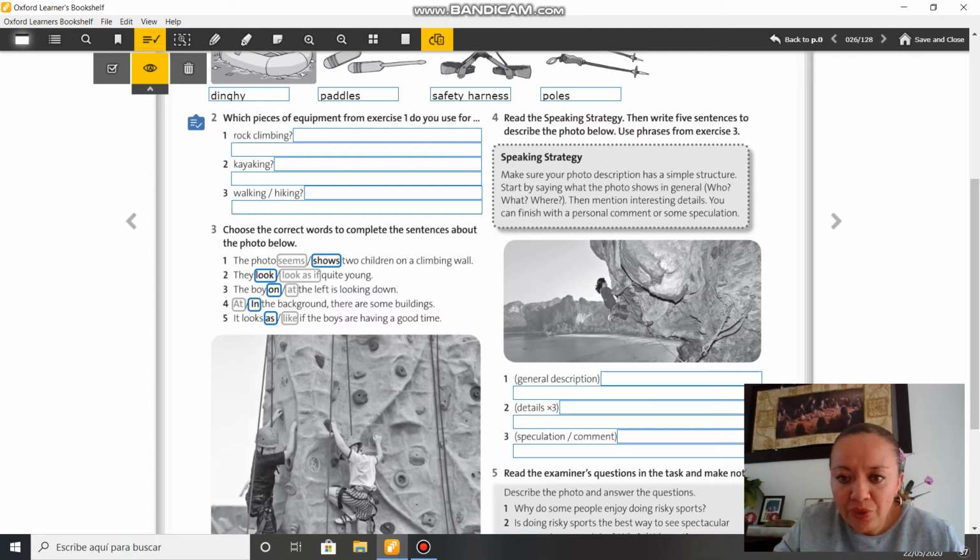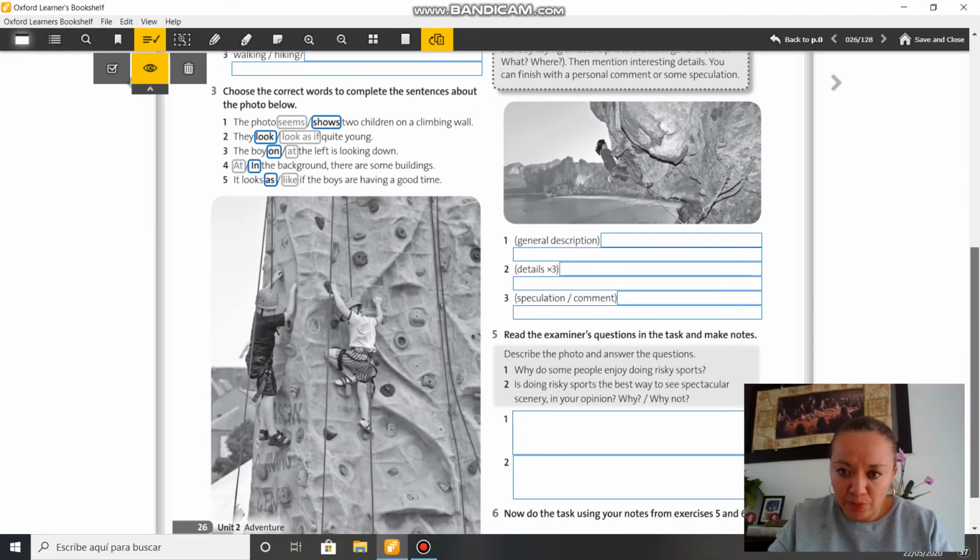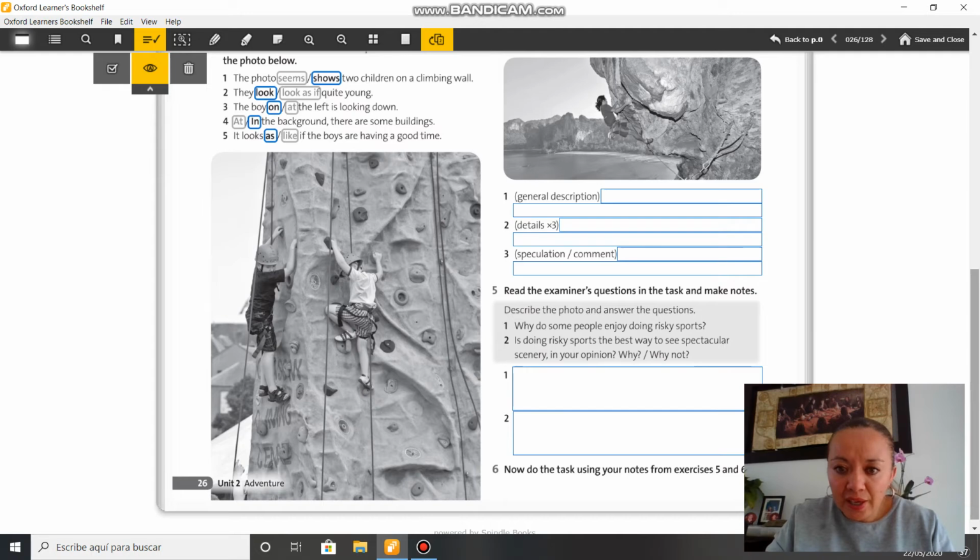General description, 3 details, please, and a speculation comment, something that you suppose is happening or is feeling, okay? Remember that we have already checked this because you have to make a description from an exercise from the student's book. And in exercise 5 it says, read the examiner's questions in the task and make notes.